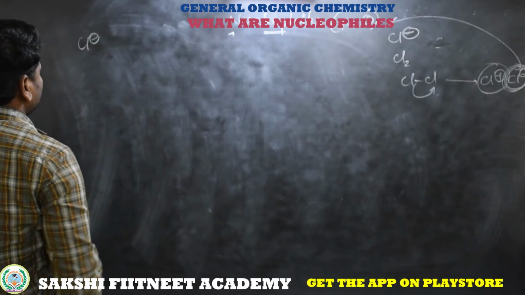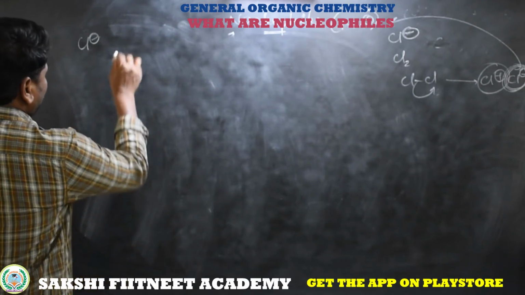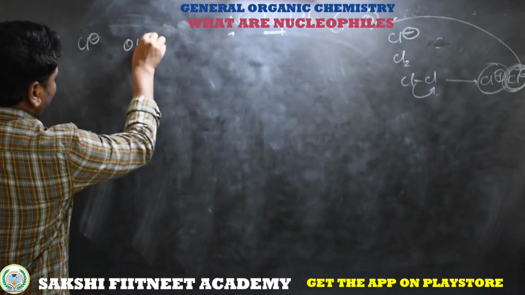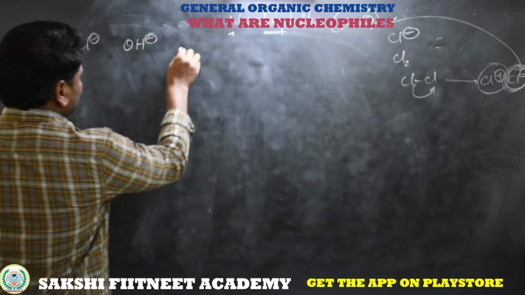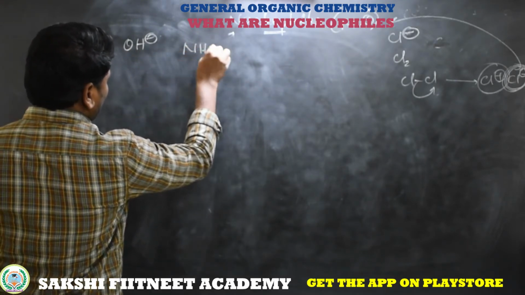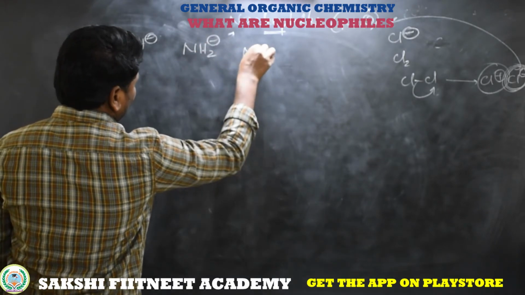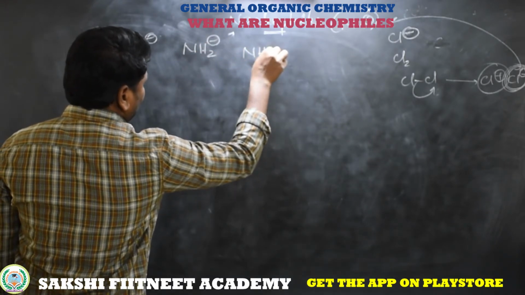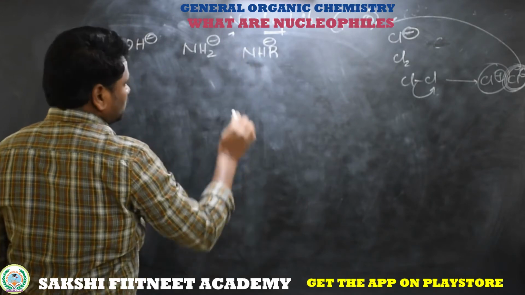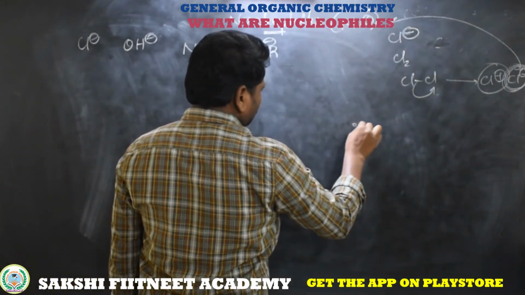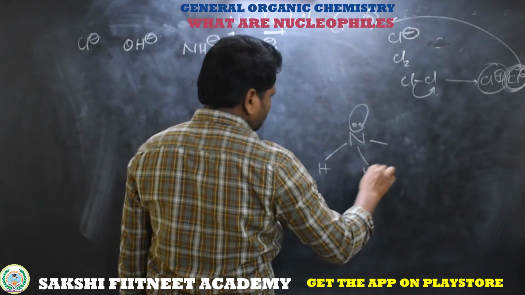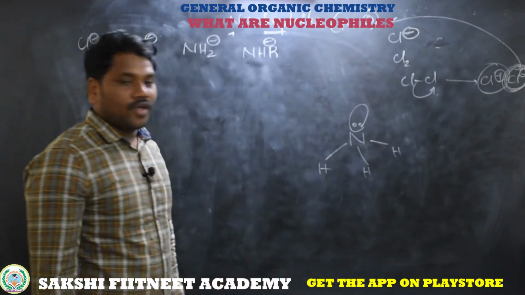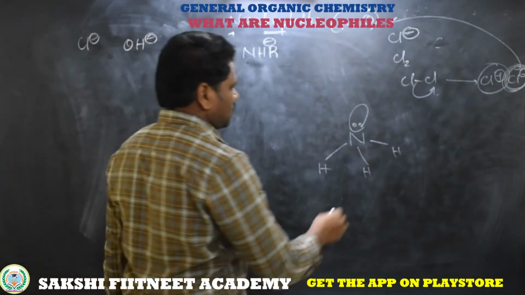Cl minus, this is also one of the nucleophiles. Here I am taking OH minus, which is a negatively charged nucleophile. Here NH2 minus, NHR minus. Nitrogen with 1 lone pair, 3 bond pairs, is classified as a neutral nucleophile because there is no charge on